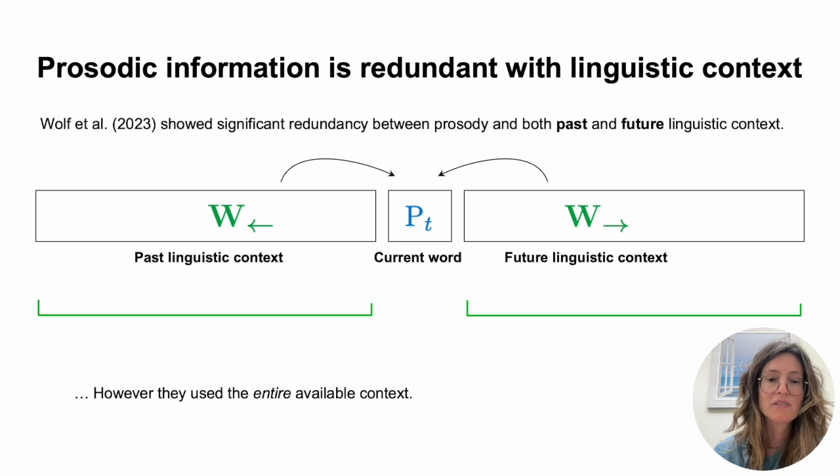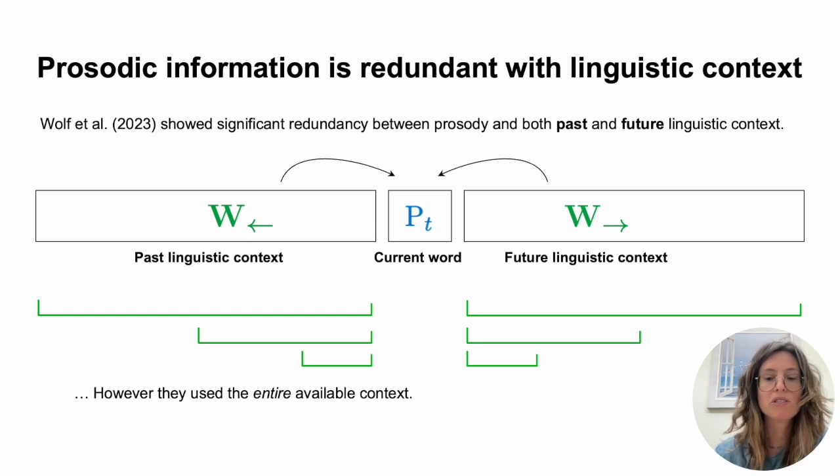However, this previous study used the entire available context, so the entire past or the entire future, in order to predict prosody. But what will happen if we take only a limited context, so a limited amount of the past or the future, or even just a single word? What happens? Are we able to reliably predict the prosody of a given word given just one word into the past or into the future?